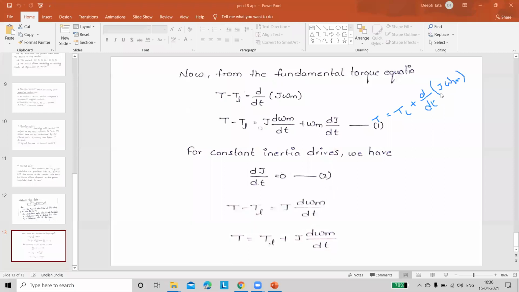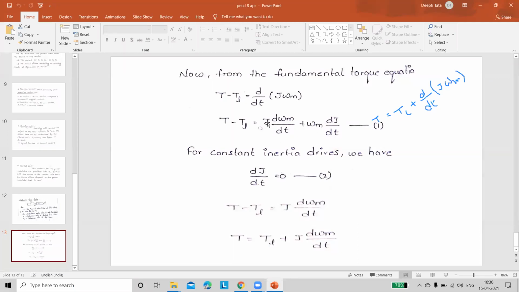J, the moment of inertia, can also vary with respect to time, and angular velocity is also going to be changed. So you have to apply the d by dt of uv formula here. Applying the uv formula, J into d by dt of omega m plus omega m into d by dt of J. Just an assumption: if the drive is having constant inertia, there is no change with respect to time.